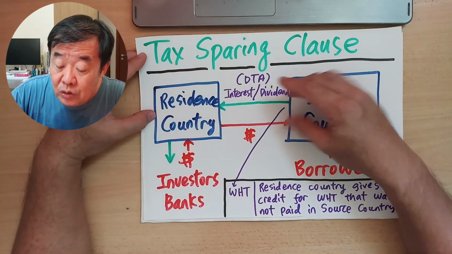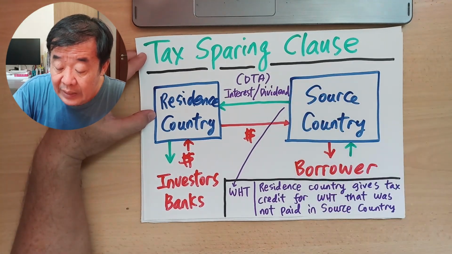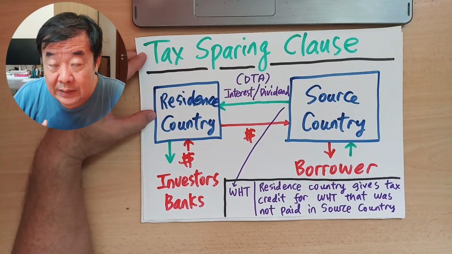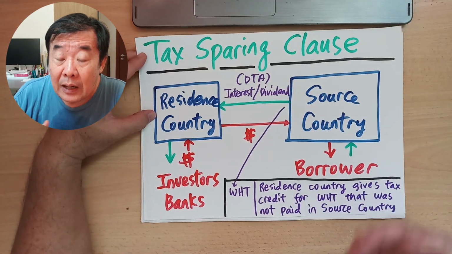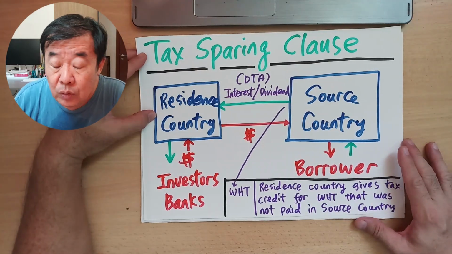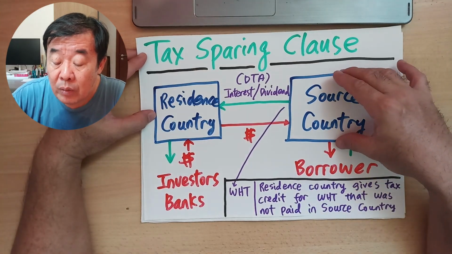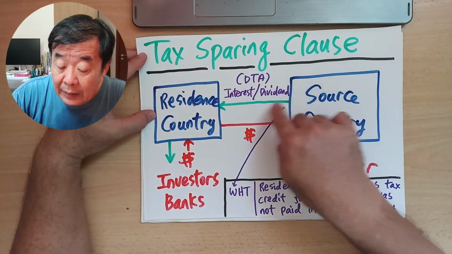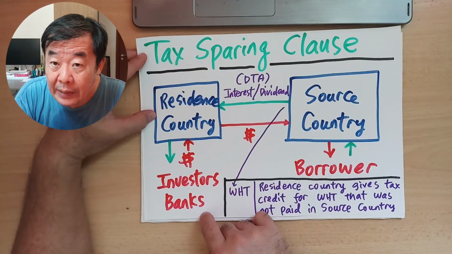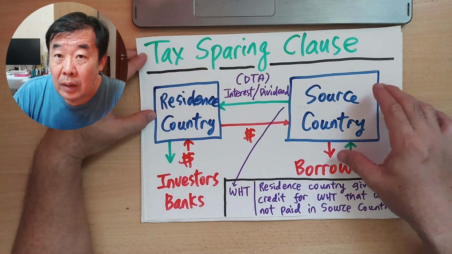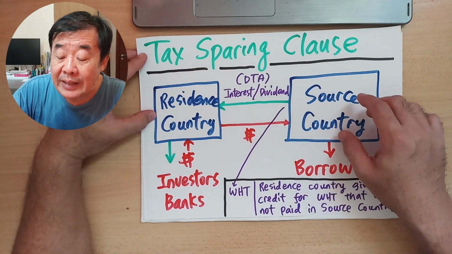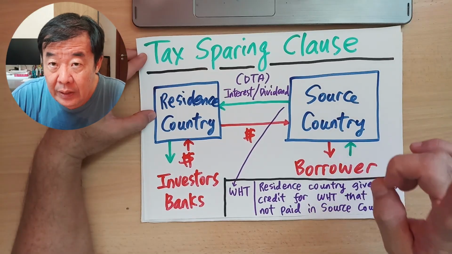So when they pay interest or dividend, you look at the green line, the source country will have to withhold certain tax. This is called withholding tax. I believe a lot of people are familiar with withholding tax, so I won't go further into explaining it. So when the source country withholds the tax, either less interest or dividend is paid to the resident country, to the investor or bank, or they will increase the rate of lending to compensate for the tax being paid at the source country. So this is number one.